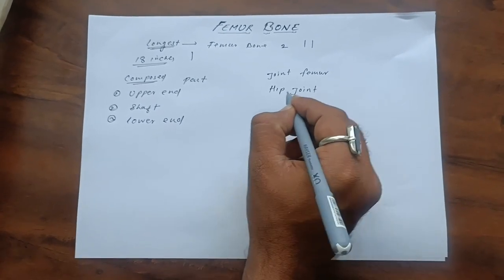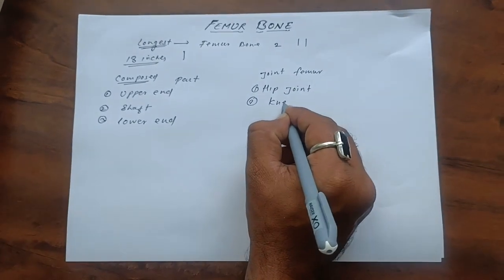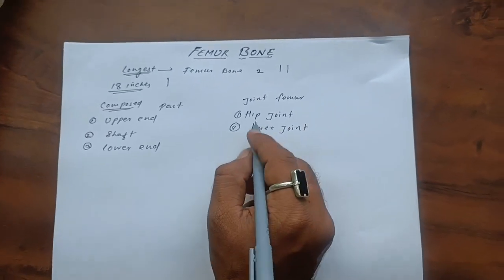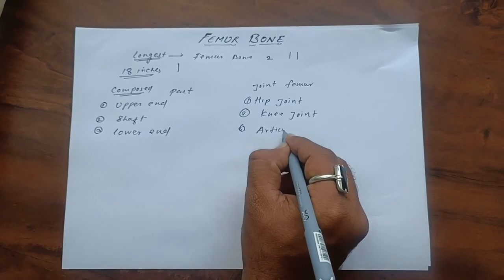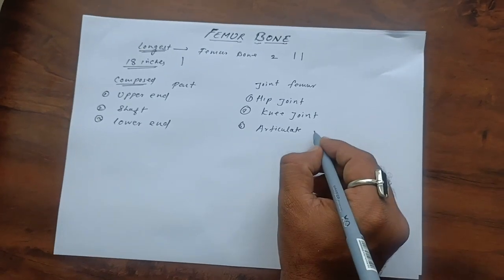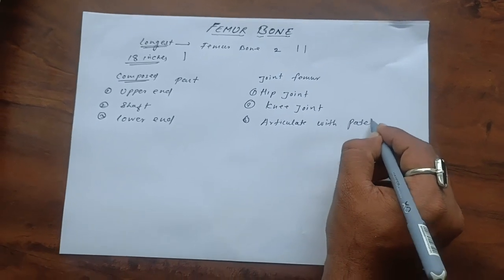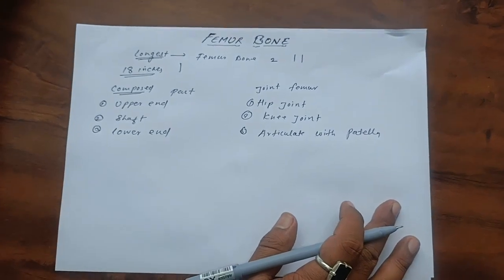second one is the knee joint, and third one is the articulation with the patella. So this is the general information about the femur.